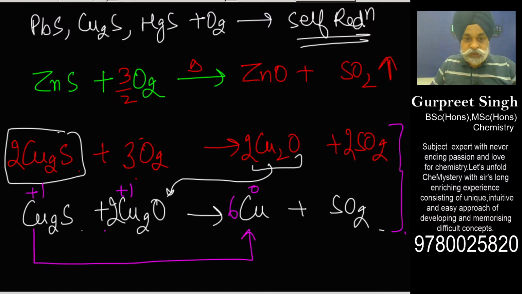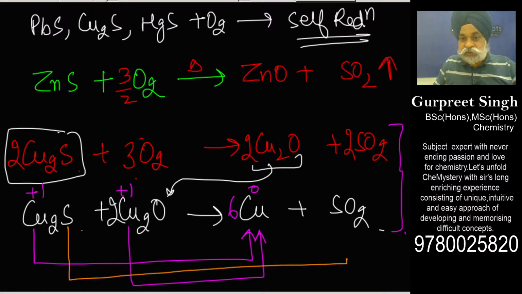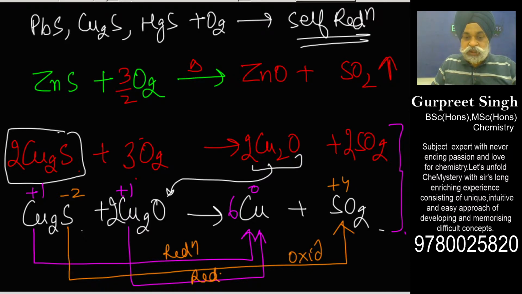So this goes to 0, and this also goes to 0. The other part of the sulfur is undergoing -2 to +4. So this is undergoing oxidation, and these two are undergoing reduction. From the redox standpoint, this reaction is very, very interesting.